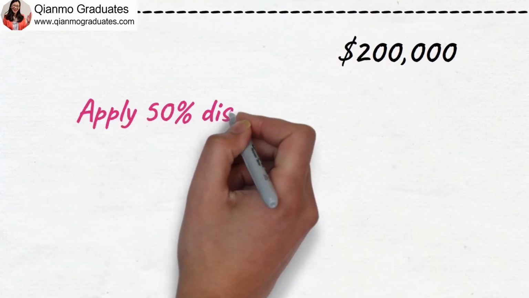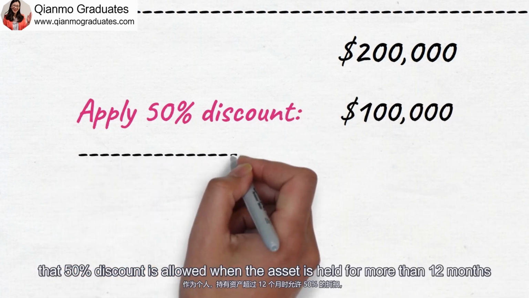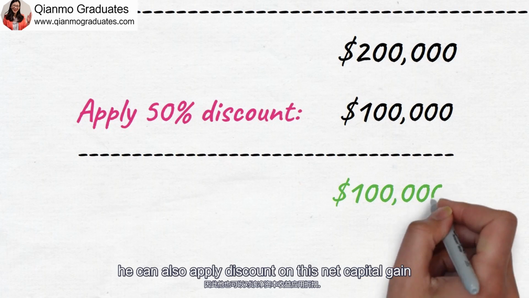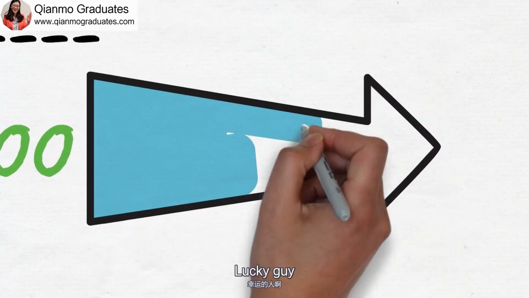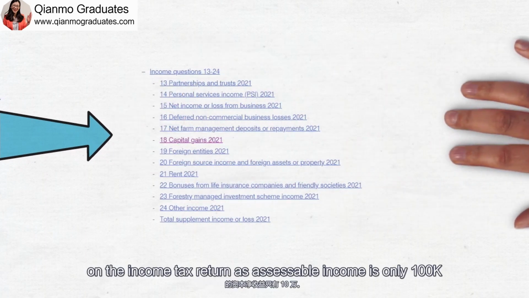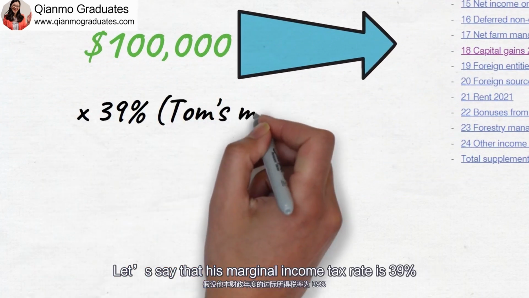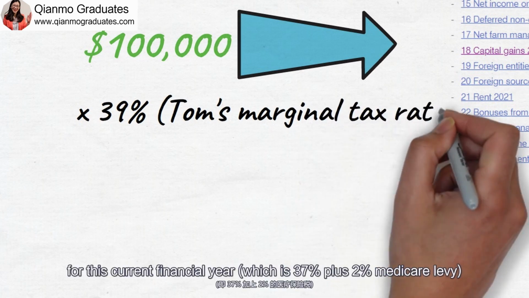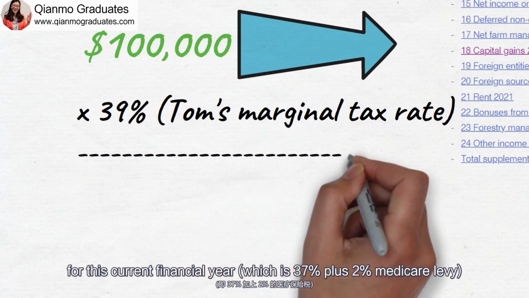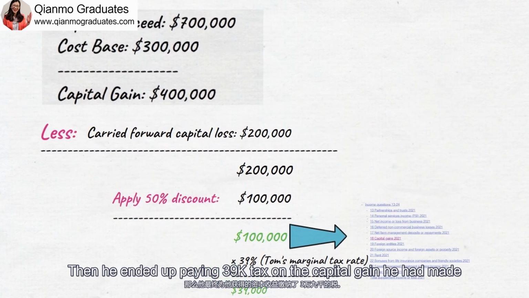No, not over yet. Now, since he is an individual, which is an entity that a 50% discount is allowed when the asset is held for more than 12 months, he can also apply the discount on this net capital gain. Lucky guy. So in the end, the capital gain to be declared on the income tax return as assessable income is only $100K. Let's say that his marginal income tax rate is 39% for this current financial year, which is 37% plus 2% Medicare levy. Then he ended up paying $39K tax on the capital gain he had made.